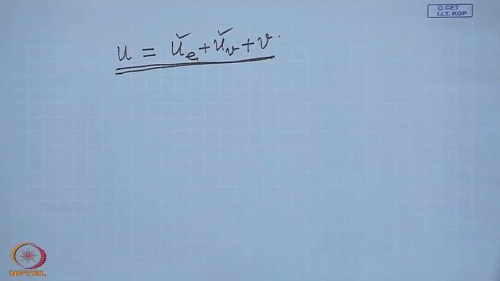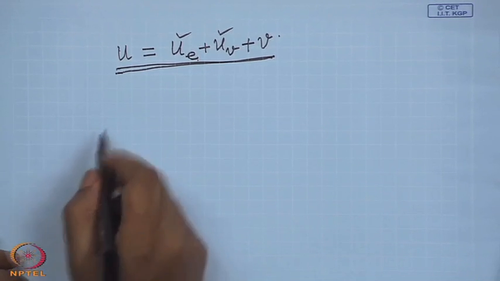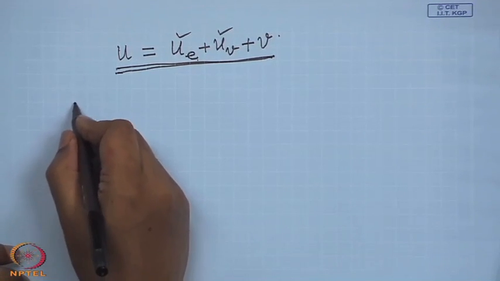Let us say that we have a velocity field which has rate of expansion specified everywhere, and let us denote it by delta. Rate of expansion is specified everywhere.